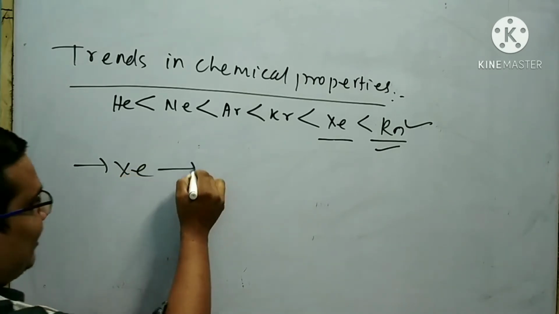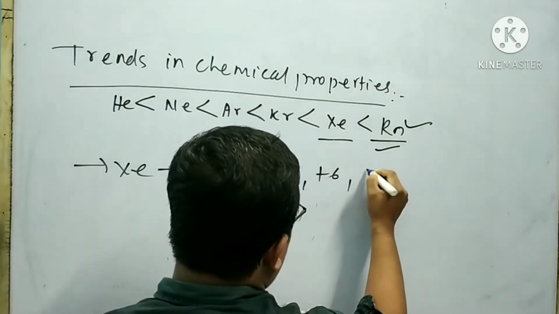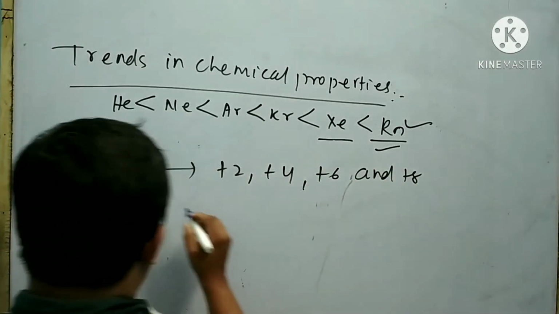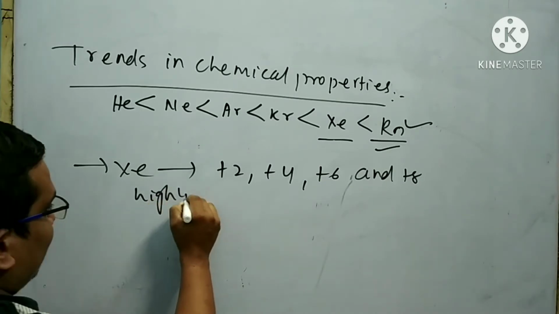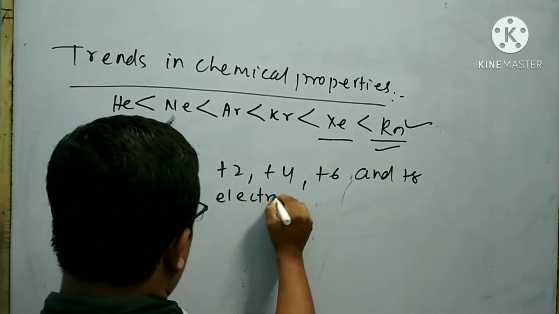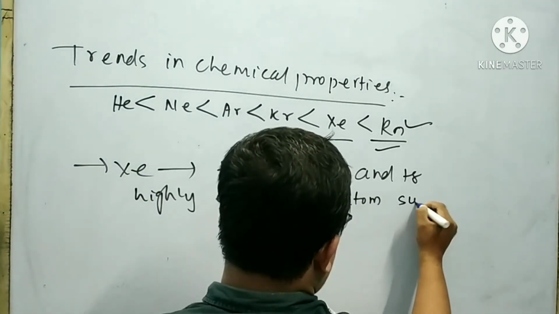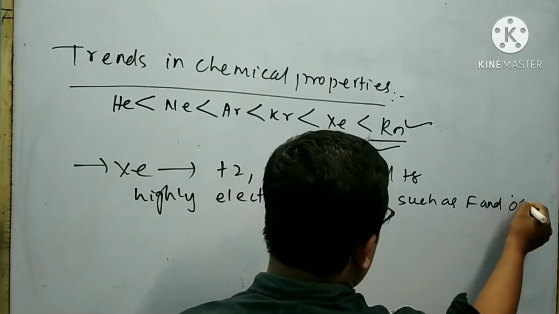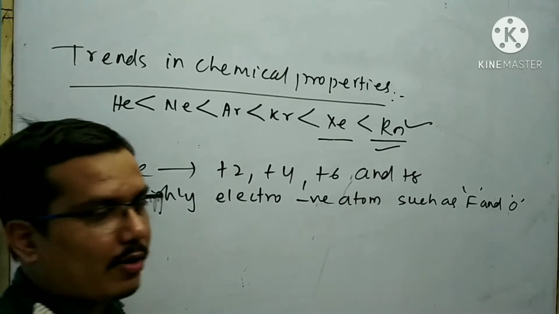Xenon can exist in +2, +4, +6 and +8 oxidation states, bonded to highly electronegative atoms such as fluorine and oxygen to form different types of compounds.